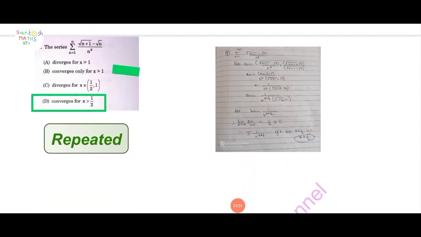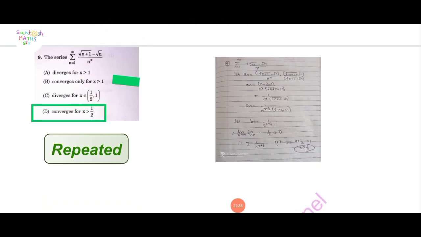Next question. The series sum, n runs from 1 to infinity, of root n plus 1 minus root n upon n raised to x. Here 4 options are given. Diverges for x greater than 1, converges only for x greater than 1, diverges for x belongs to -1/2 to 1, converges for x greater than 1/2. Here option D is correct.